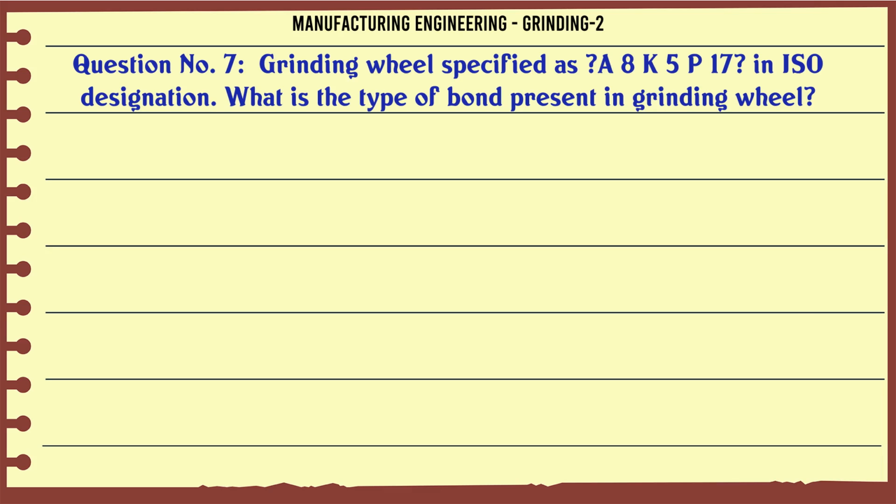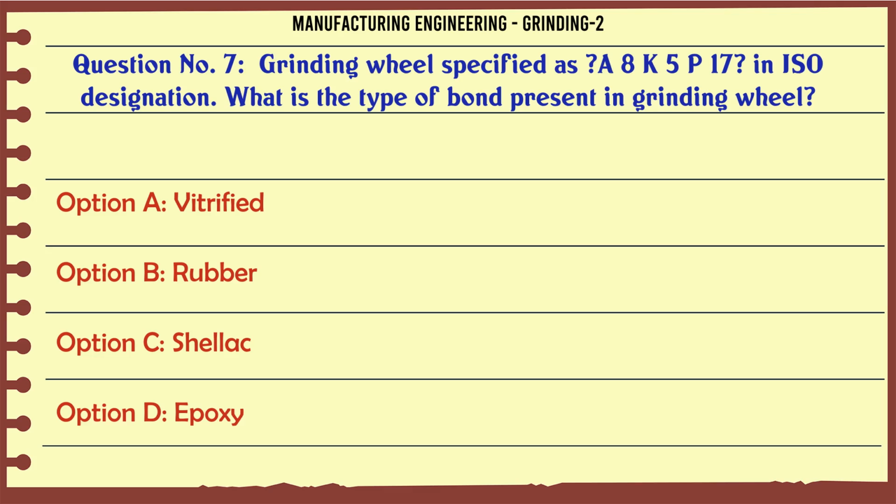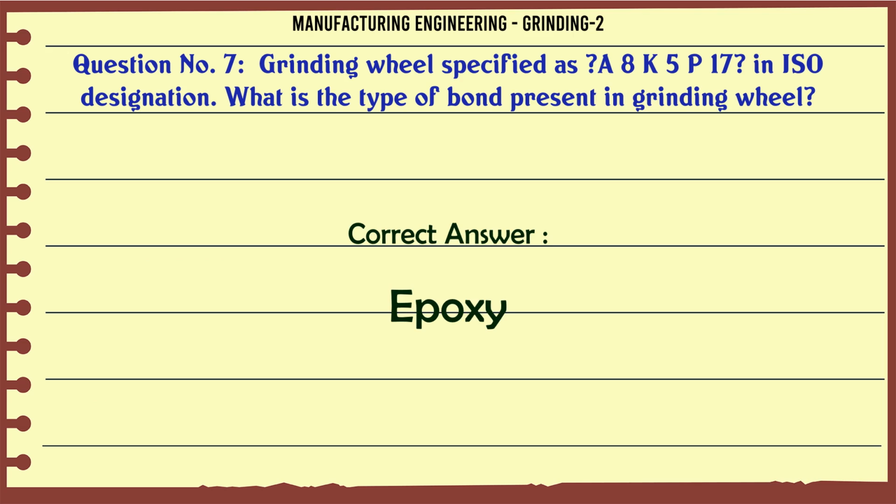Grinding wheel specified as A8K5B17 in ISO designation. What is the type of bond present in the grinding wheel? A. Vitrified, B. Rubber, C. Shellac, D. Epoxy. The correct answer is epoxy.